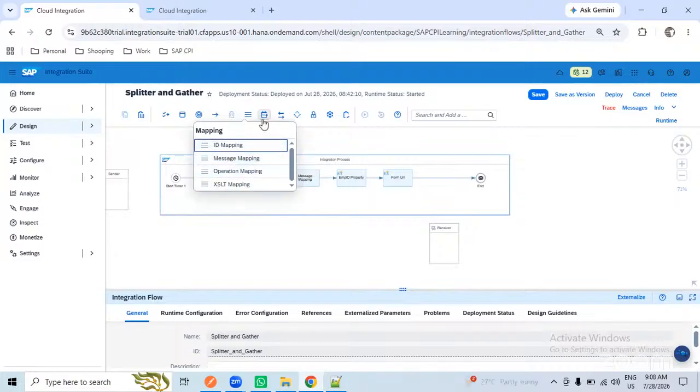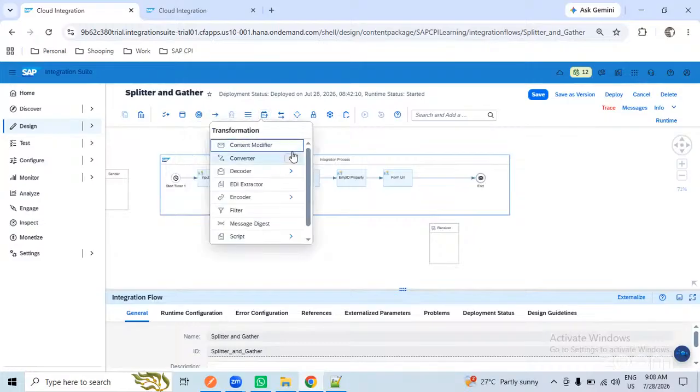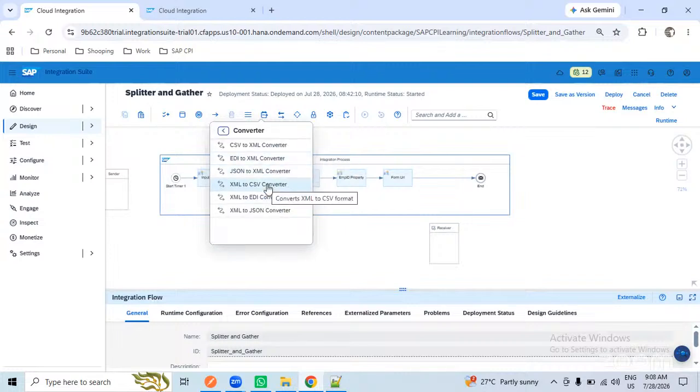Rest will come. Okay. Here content modifier covered, and in the converters, XML to CSV we discussed, and you people also know about this one. XML to JSON also yesterday we covered. Just to introduce this one, I can say this is also covered. Okay. Tomorrow, CSV to XML I will cover tomorrow.